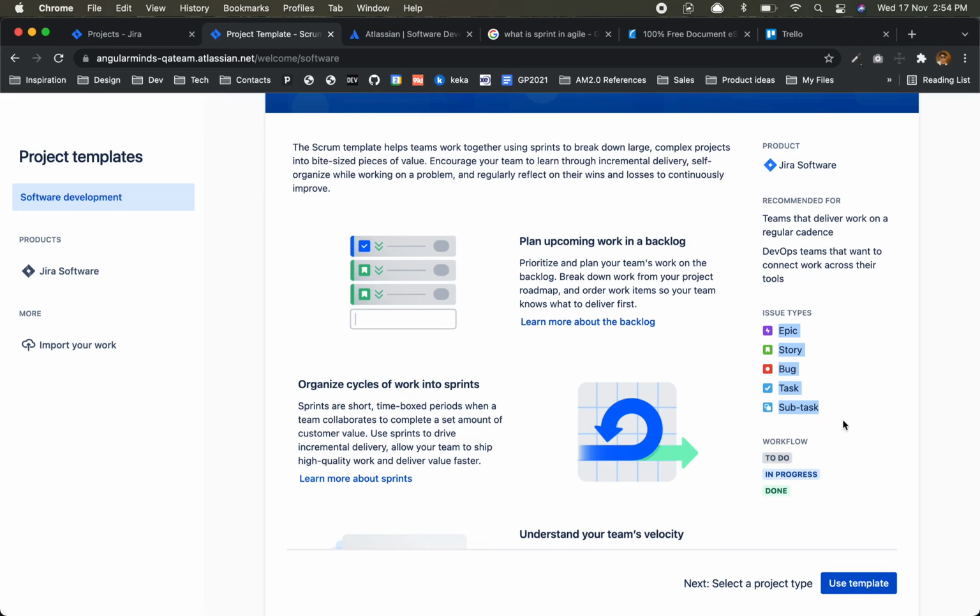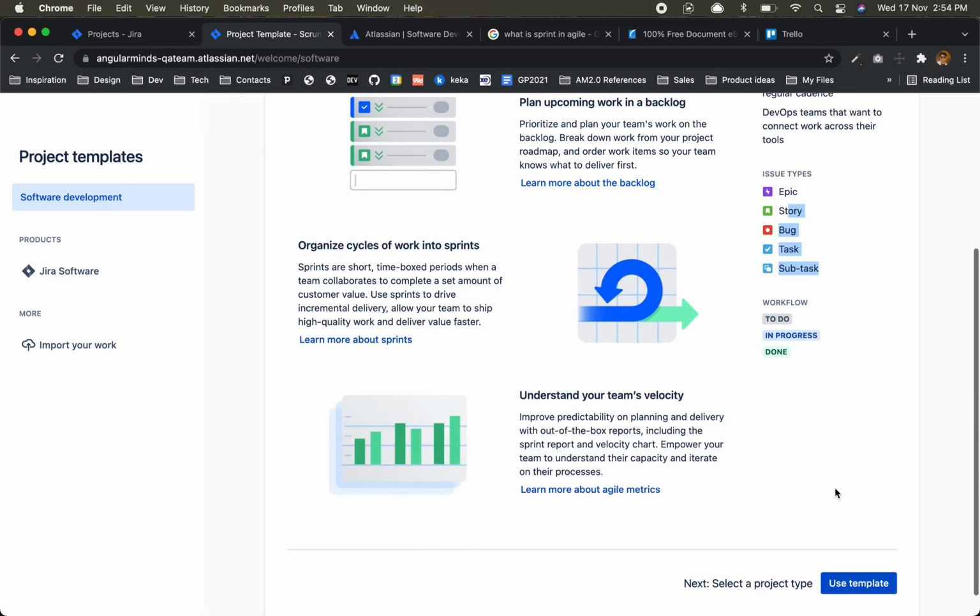Okay, so if you see, these are a few things you can study separately, these issue types. Basically the first issue type is epic, then story, bug, simple task and subtask. So just go through what it means. Story is nothing but, you can say, a particular feature that we want to develop, and from a story you can have multiple tasks. From a task you would have multiple subtasks. Epic you can consider like a module which we want to complete, correct? And each task, subtask and story will be attached to it, right? We'll see that in action.